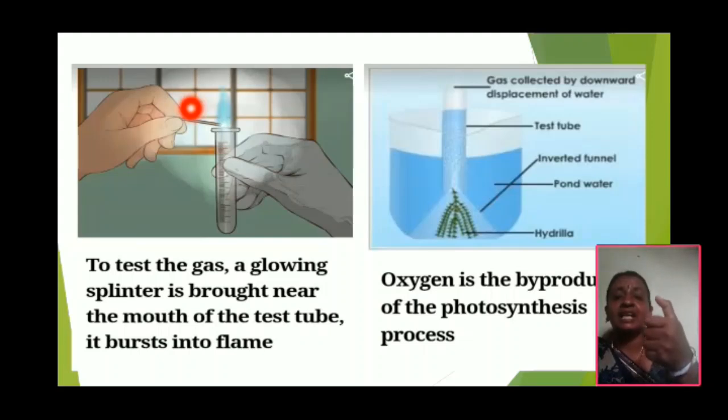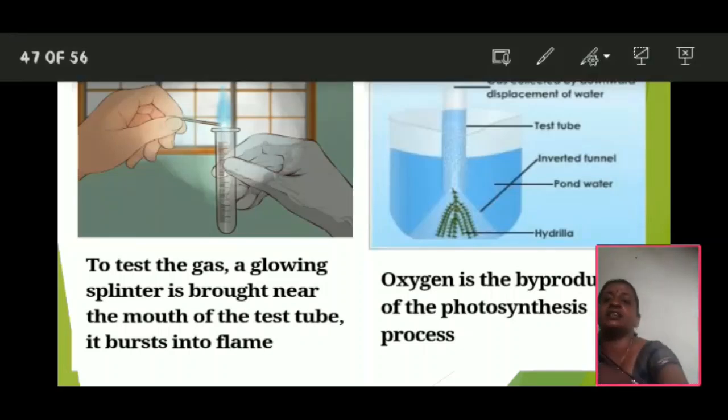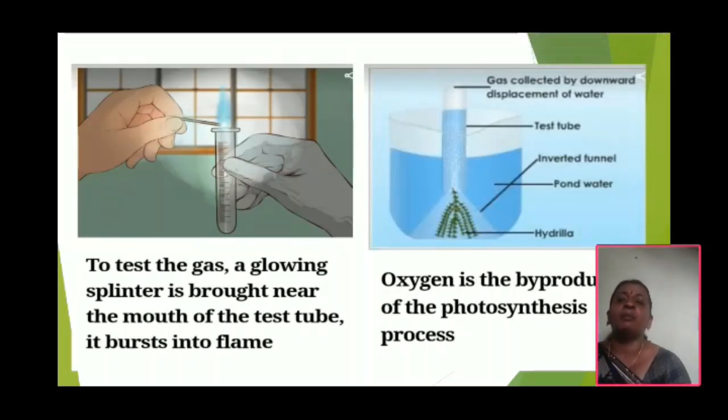Now a glowing matchstick is inserted into the test tube by removing the thumb. The glowing matchstick burns into a flame. What happened? The glowing matchstick burns into a flame. See this. To test the gas, a glowing splinter is brought near the mouth of the test tube, and it burns into a flame.